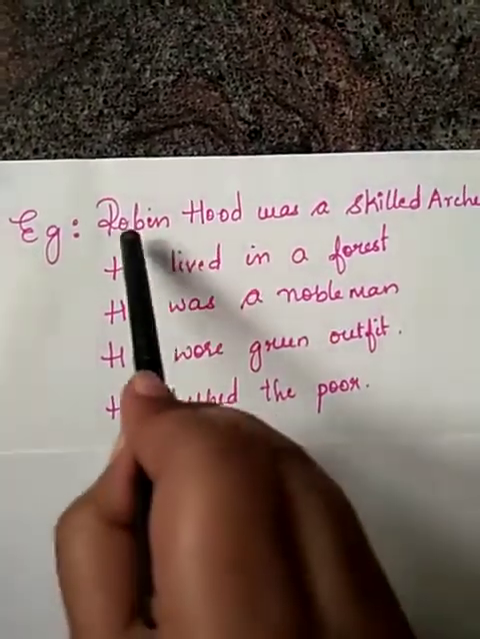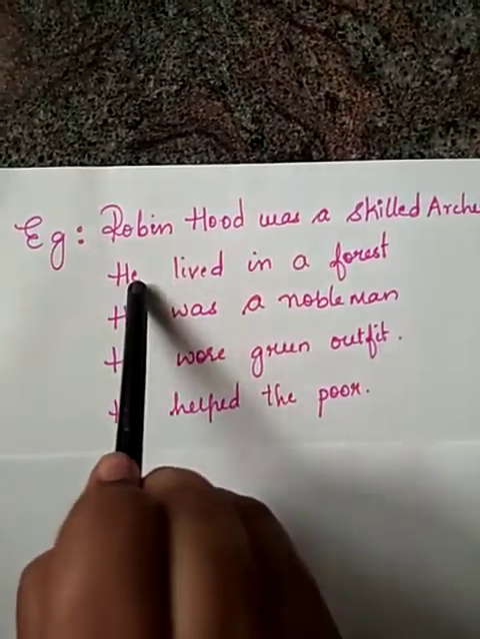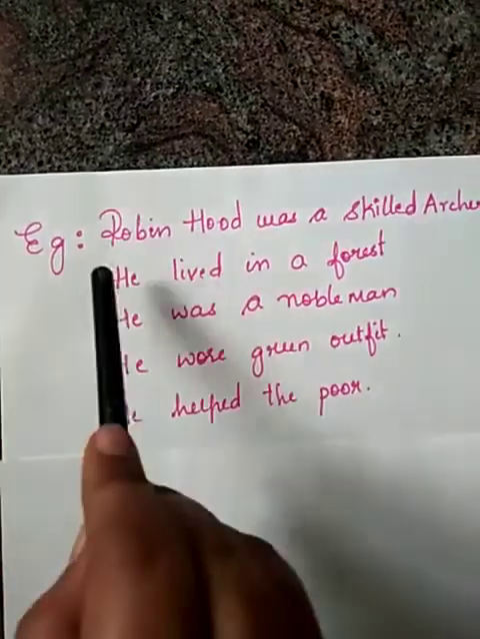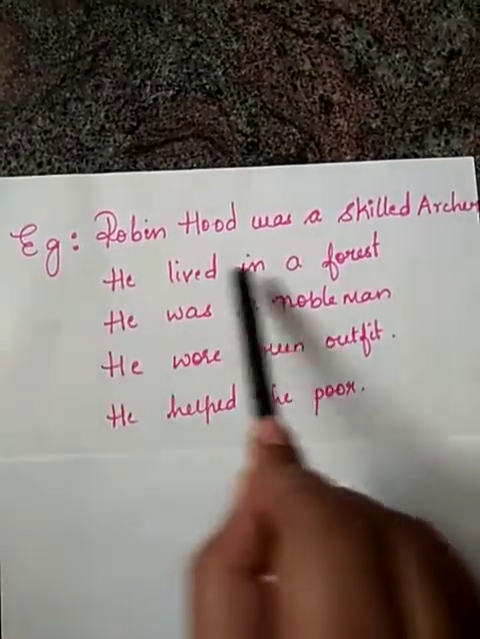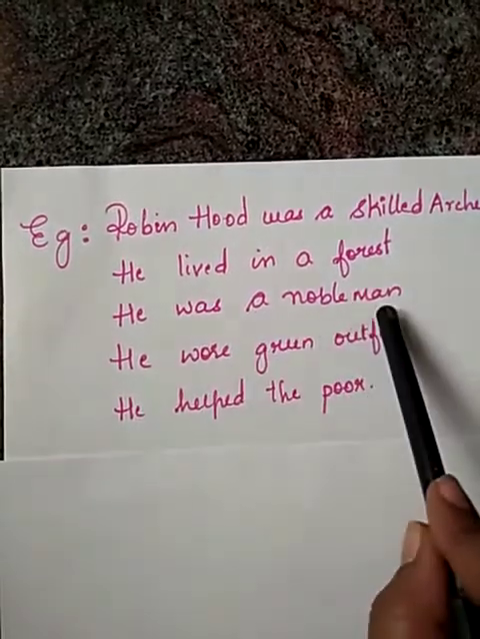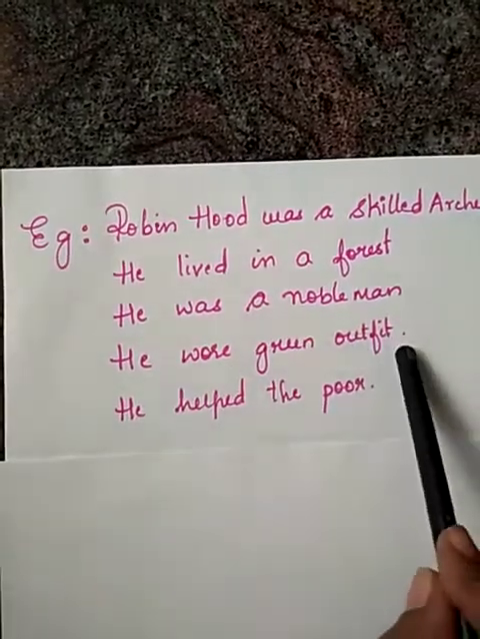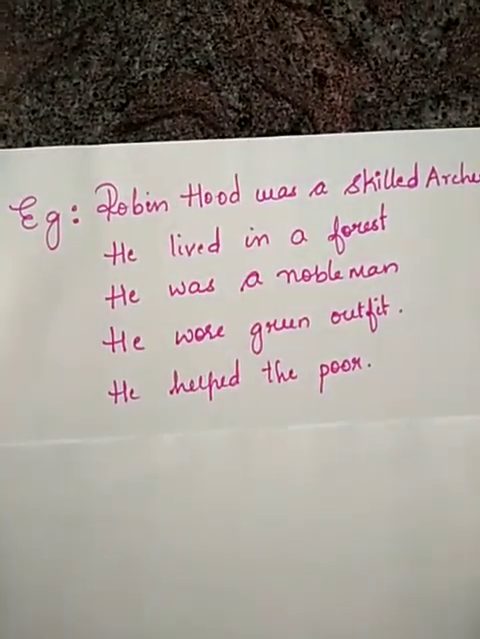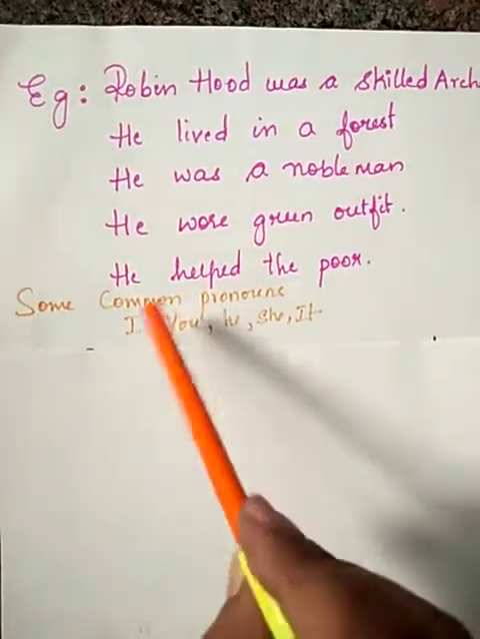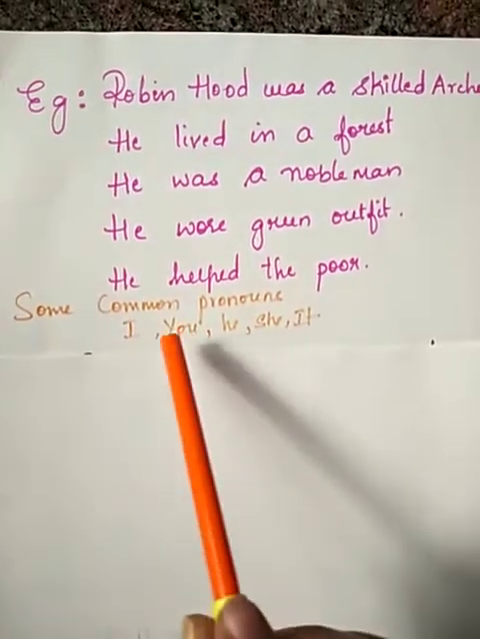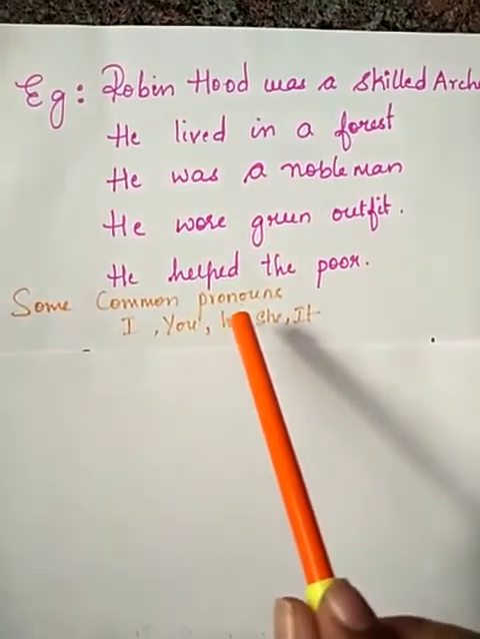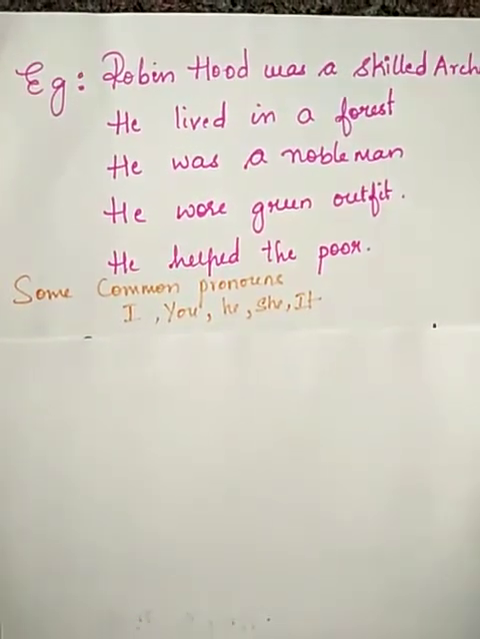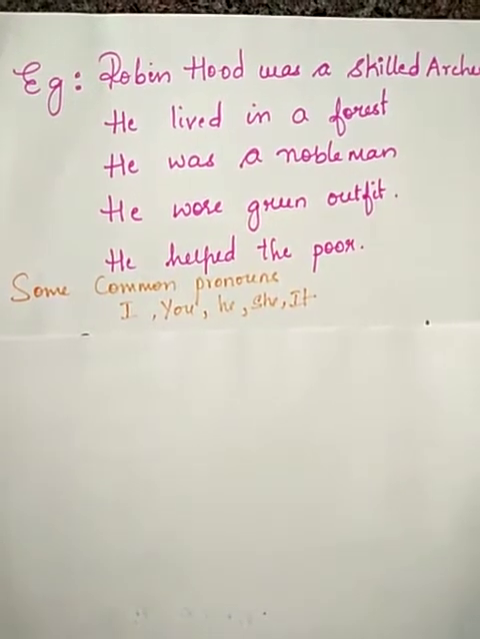So the pronoun we have used for Robin Hood is he, because Robin Hood is a boy, right? He lived in a forest. He was a nobleman. He wore a green outfit. He helped the poor. So, understood about the pronoun? And also we have some common pronouns, that is I, you, he, she, it. These are example words of common pronouns. Okay.